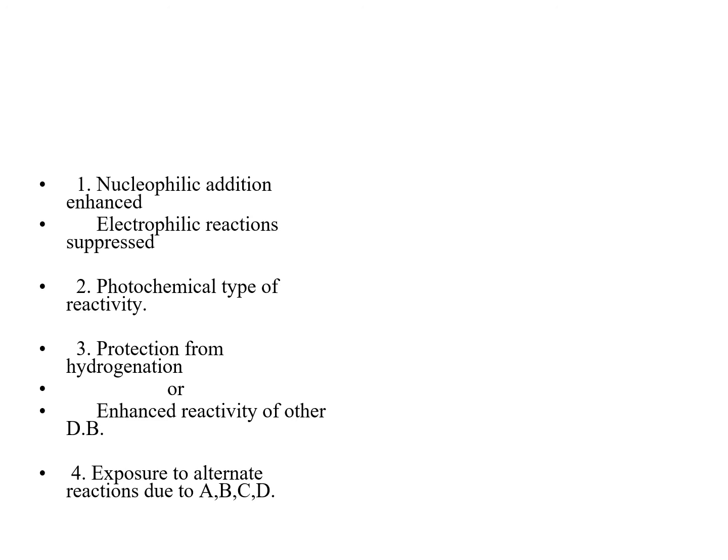And earlier on, we have talked about how alkynes can be protected from hydrogenation by coordination to dicobalt octacarbonyl, which loses two carbon monoxides and coordinates to dicobalt hexacarbonyl. So the alkyne complex formed by dicobalt hexacarbonyl is protected from hydrogenation. So that is also one form of change in reactivity. And as I told you, the combination of all these factors can be there, resulting in unique reactivity patterns for coordinated ligands.